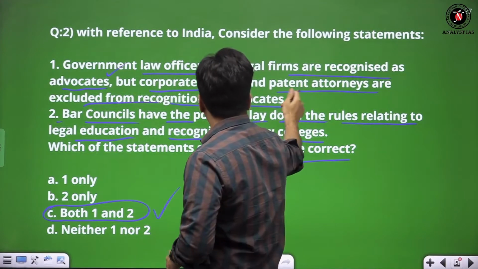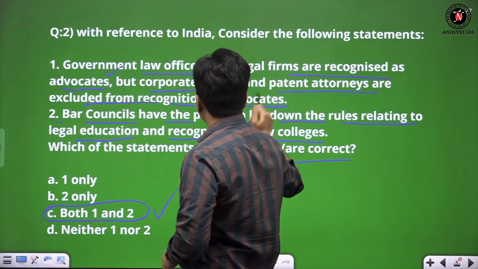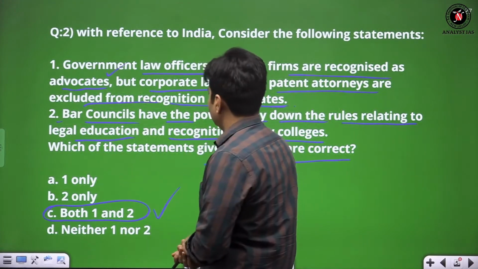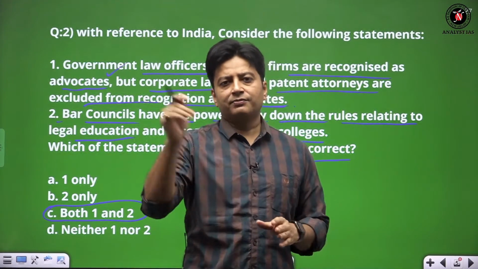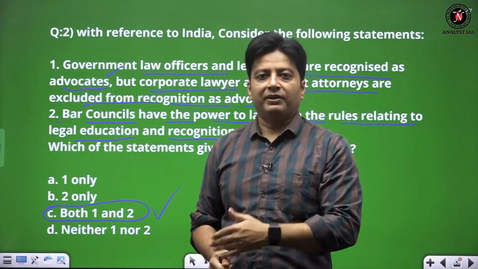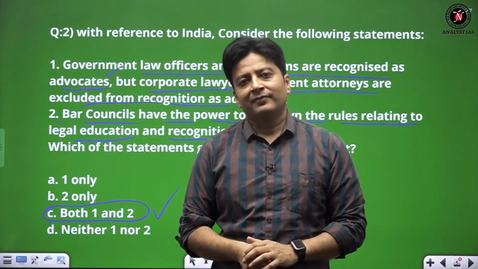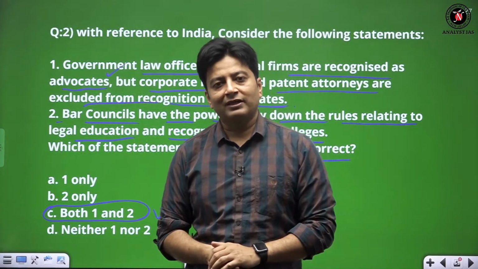And corporate lawyers and patent attorneys are excluded from recognition as advocates. This is also to an extent correct. Why? Because you must be recalling Attorney General of India. What is the meaning of attorney? The company is represented by one advocate, and that person is called an attorney.